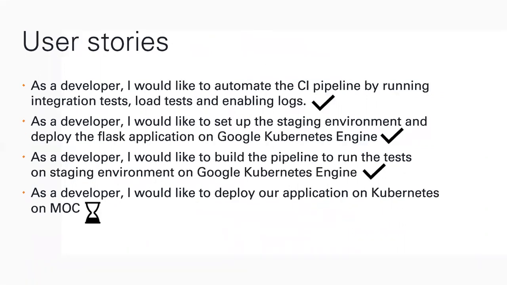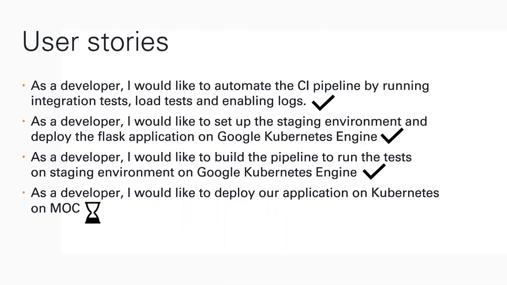Coming to the user stories for this sprint, the first user story, we wanted to automate the CI pipeline by running the integration test, load test, and enabling logs. We were able to do this successfully. Coming to the second user story, we wanted to set up the staging environment and deploy the Flask application on Google Kubernetes Engine. In the previous sprint, we had created a temporary environment and had deployed our application there. In this sprint, we concentrated on creating a staging environment. We were able to do this successfully.